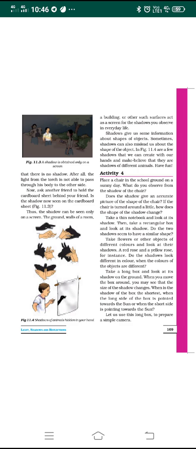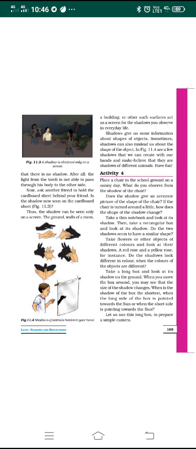Shadows give very important information about the shapes of objects. Without seeing the real object, you can see the shape of the object in the shadow. Sometimes shadows can also mislead about the shape of the object. We can judge the shape of the object by seeing the shadow, but sometimes the shadow can also mislead us about the shape of the object.